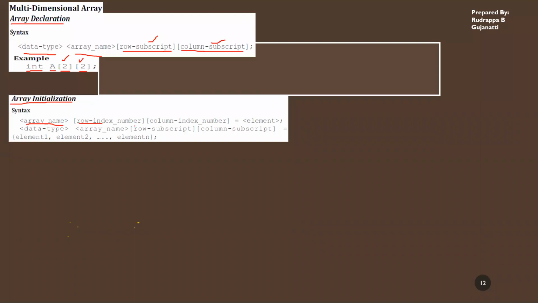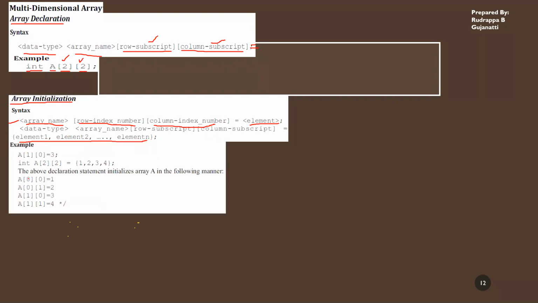So array name, row index, then column index, and then you specify the name. You specify the value of the element in each of these cases. So this is only the initialization part. Now, if you want, instead of specifying colon, you specify equal to, and then in parentheses you specify the values of the elements. When you're specifying the values of the elements, you can use semicolon to separate one row from the other row. So we can just check that through an example.